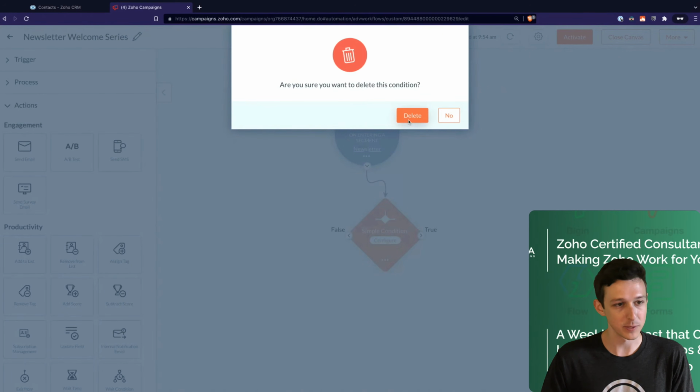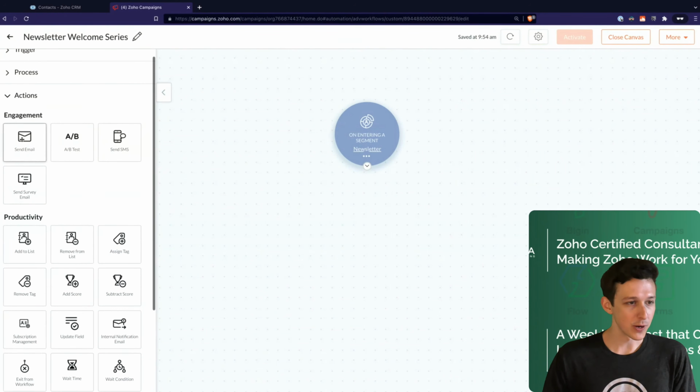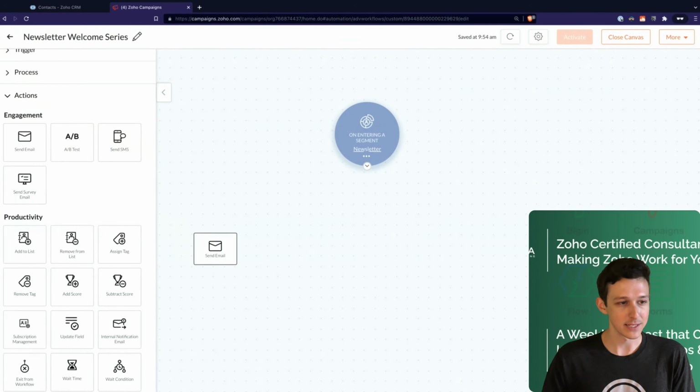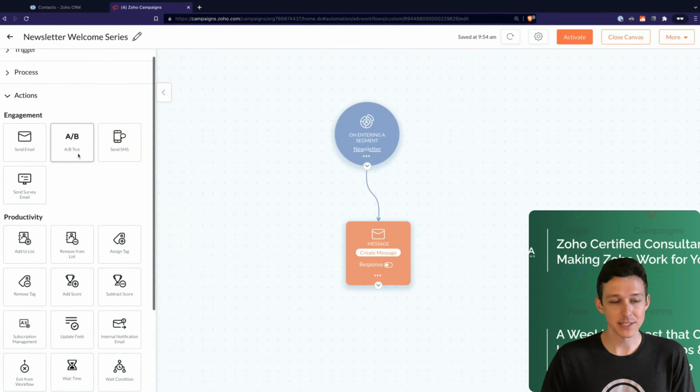and we'll focus on the main thing that you'll be doing, which is sending emails. So I'm going to go ahead and drag in the send email action, right? Because this is a big one. Now, of course, you can do an A/B test natively through here. You can do a survey through here and an SMS as well. But for us, we'll keep it simple.